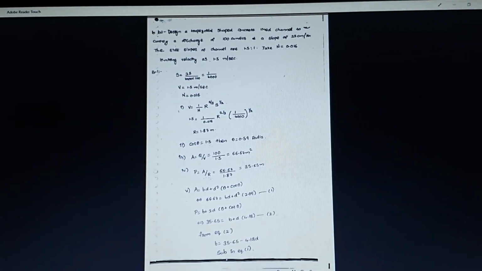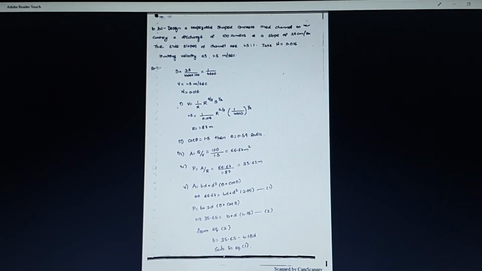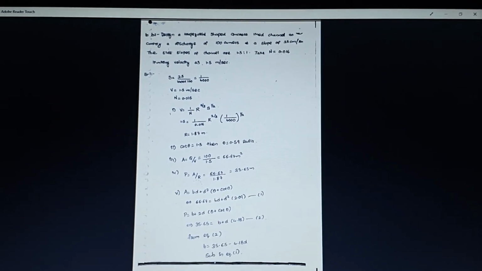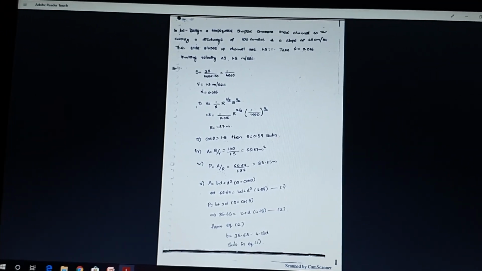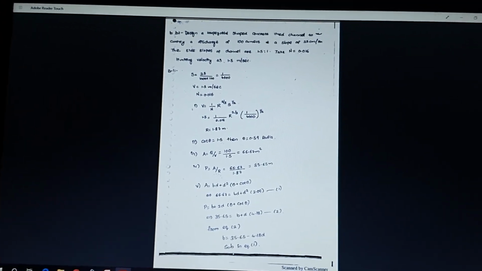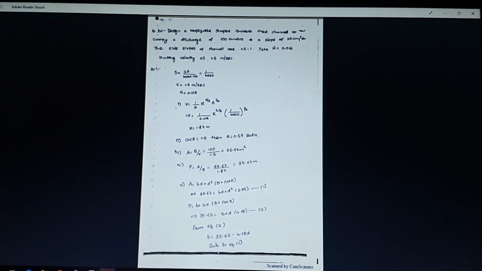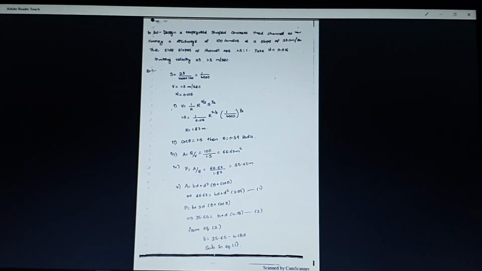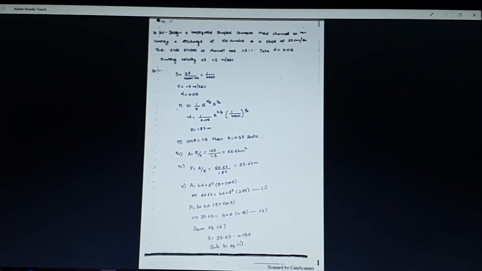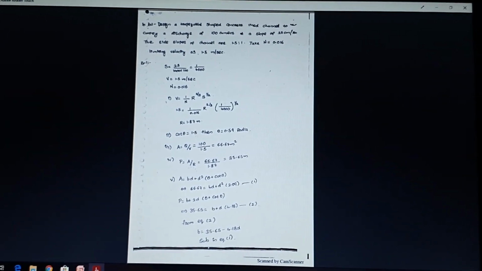Then next, the area, which is discharge by velocity, and the fourth step, finding the perimeter, which is area by R. The fifth step is substituting the values in A and P. A = BD + D² (θ + cot θ), so the area 66.67 = BD + D² (θ + cot θ), where cot theta is 1.5, based on the side slope of the channel, and theta is 0.59.